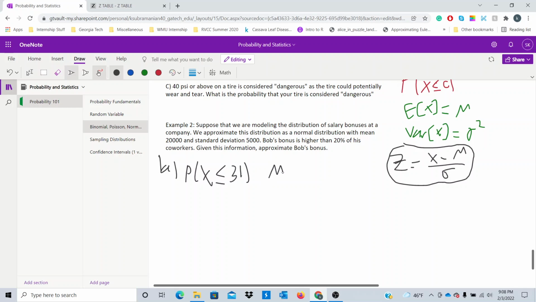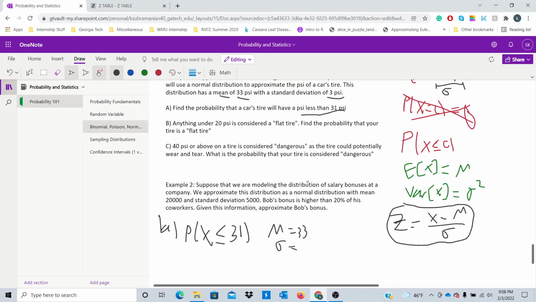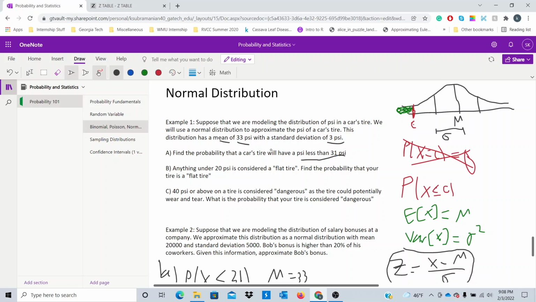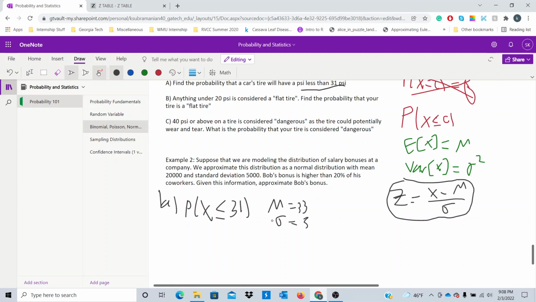We know our normal distribution will have a mean of 33, and the standard deviation, or sigma in this case, will be 3. In this problem our variance would actually be 9, but we're given the standard deviation, so we don't have to worry about finding it. It's already in the problem. So we're going to find the z-score. This probability is equal to the probability that z is less than or equal to (31 minus 33) divided by 3. So we're concerned with the probability that z is less than or equal to negative 2/3.